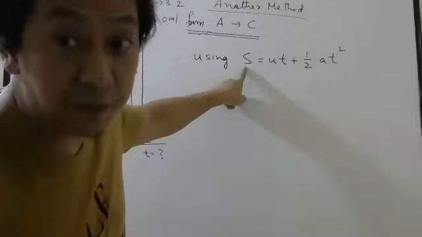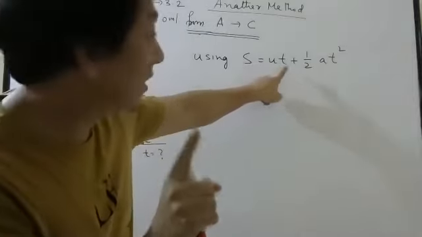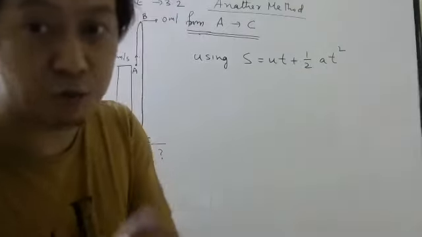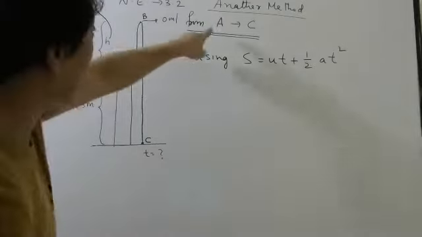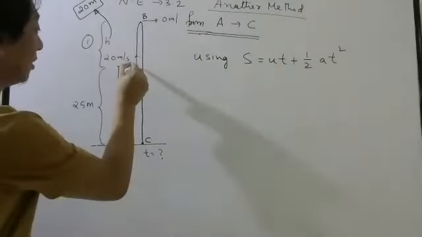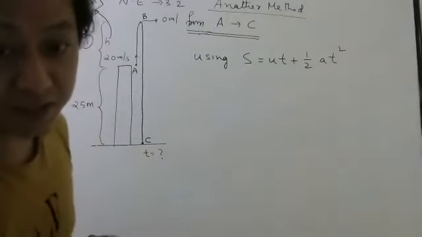This is displacement from initial to final. This is initial velocity. This is time taken from initial to final. Everything should be clear. Now, tell me, look at the diagram. A to C, what is the displacement? Displacement, okay, not distance, displacement.